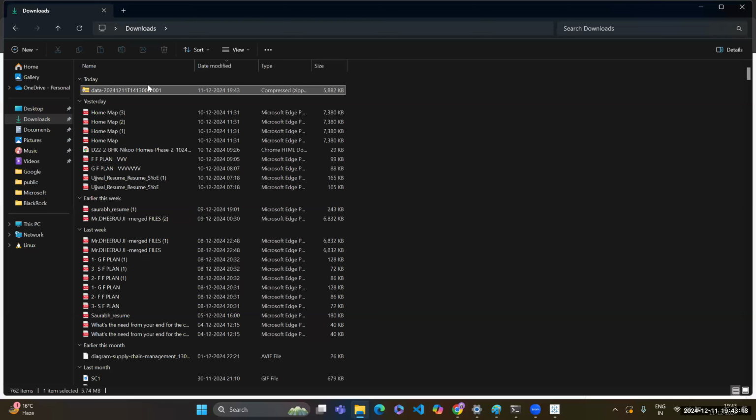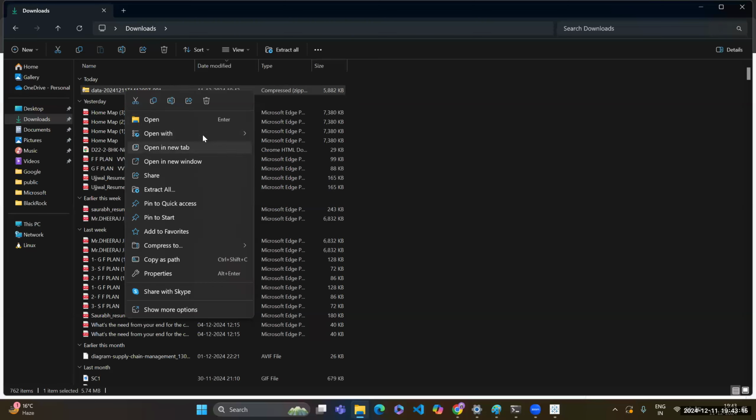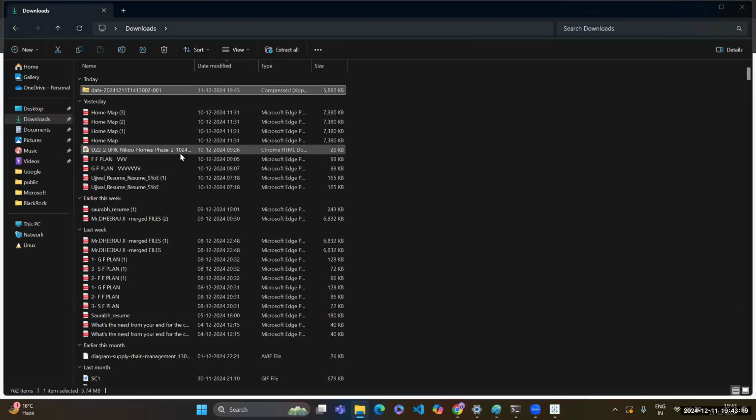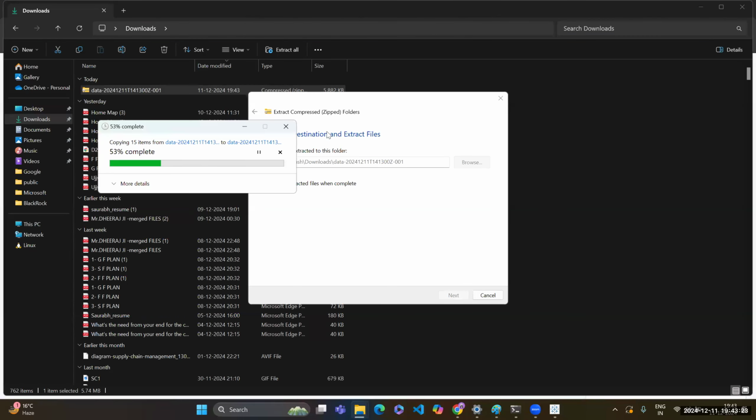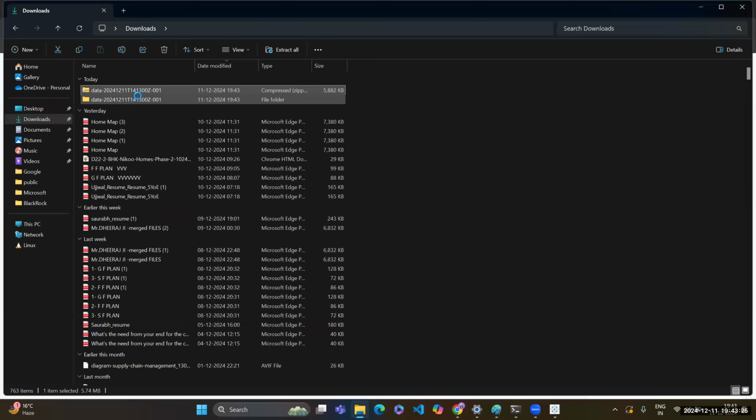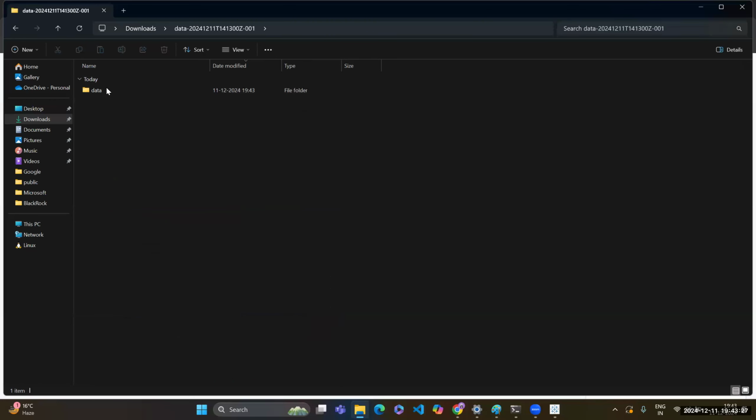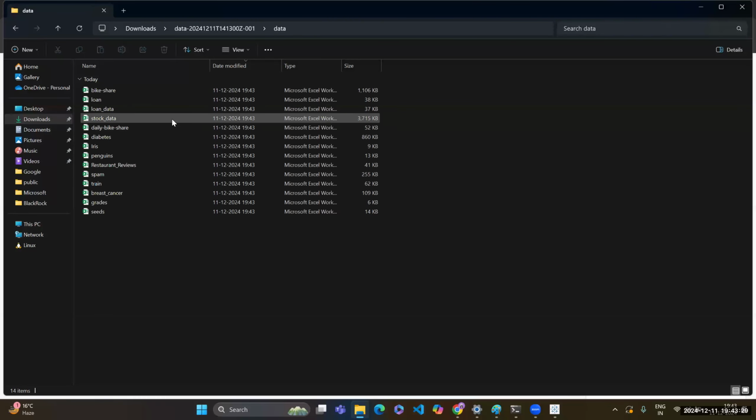Okay, this is downloaded. Now I will extract it. Oh, here. Let's extract. Extraction is done. Okay, so this is a folder. Okay, now I'm going to use it.